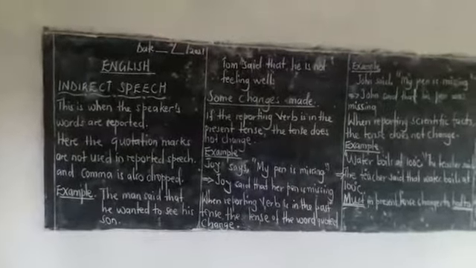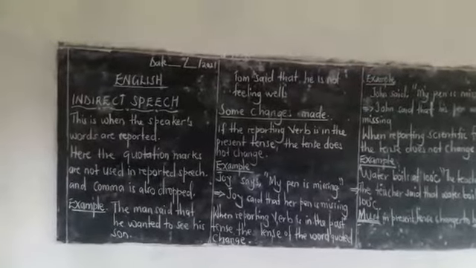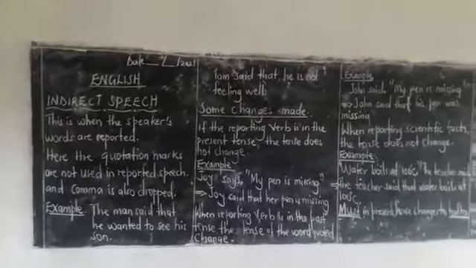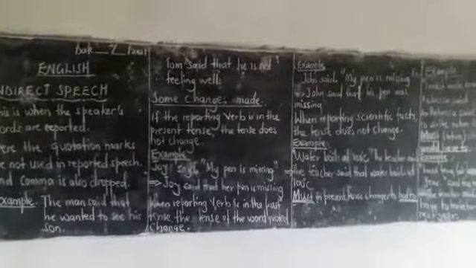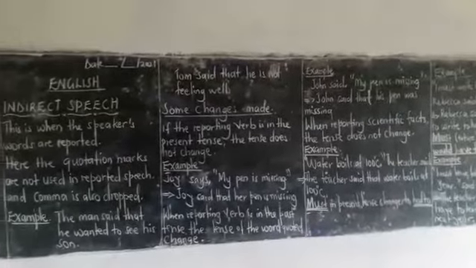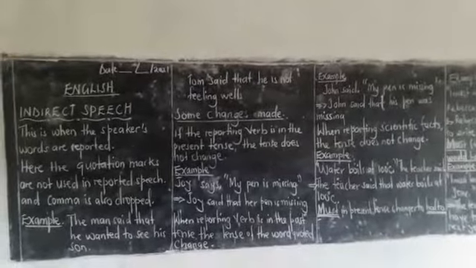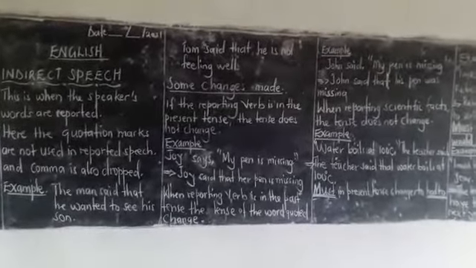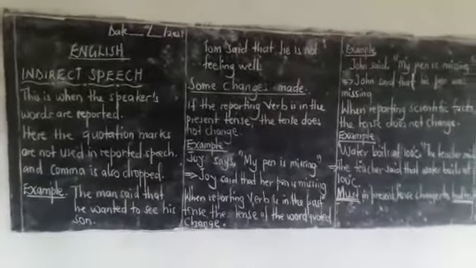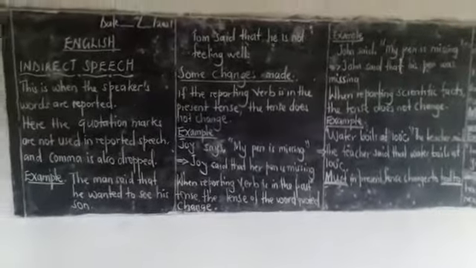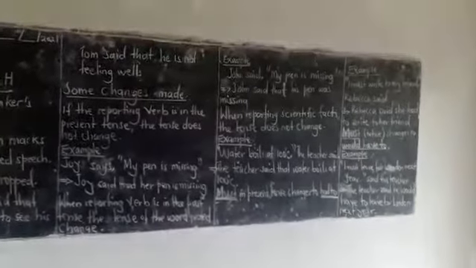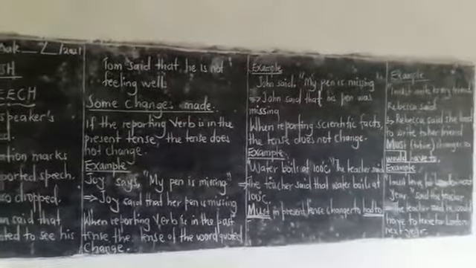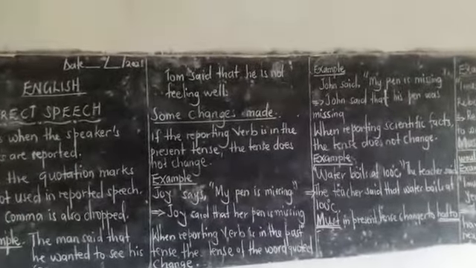He must be 15 years now, said John. Then we say, John said that he must be 15 years now. It is certain, so we just need to know not to change that word must. You get it? That must does not change.